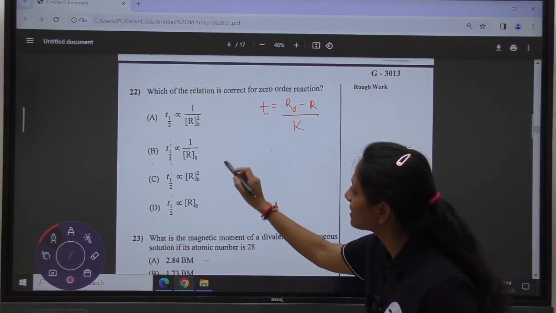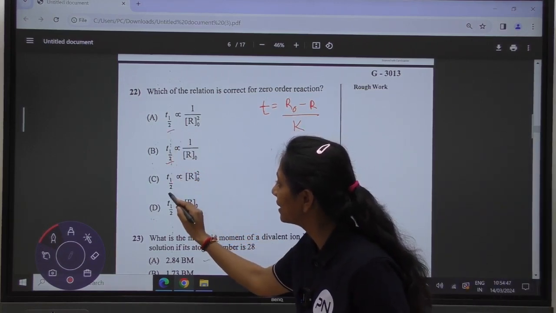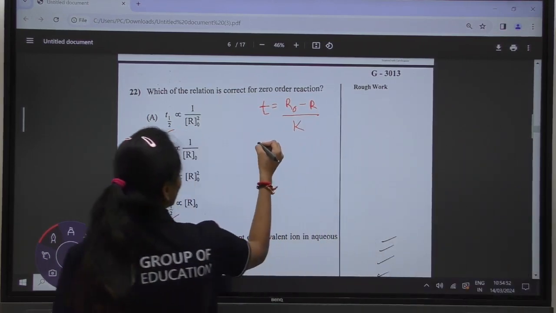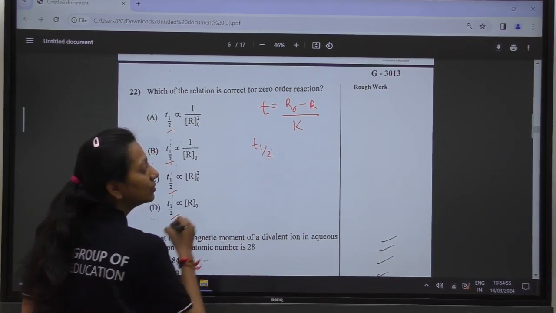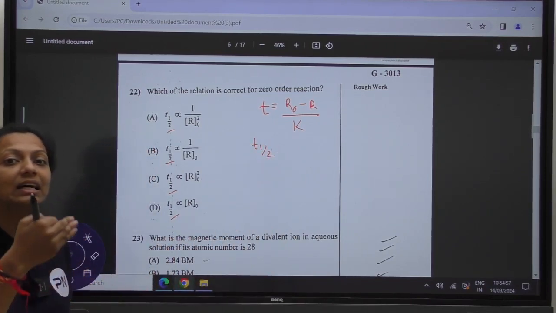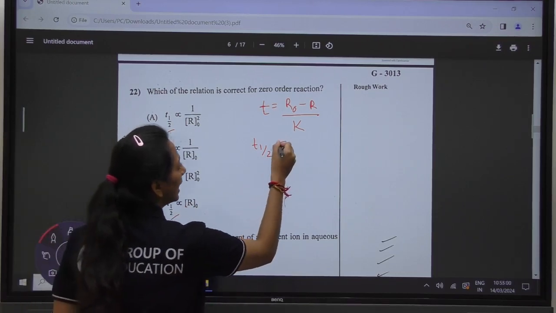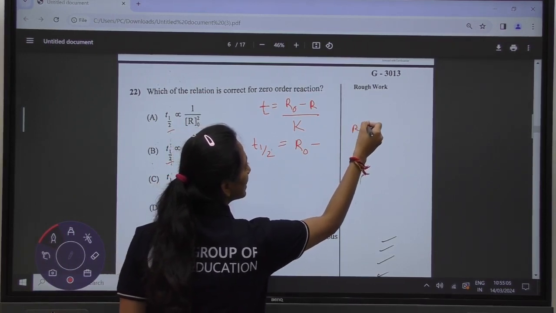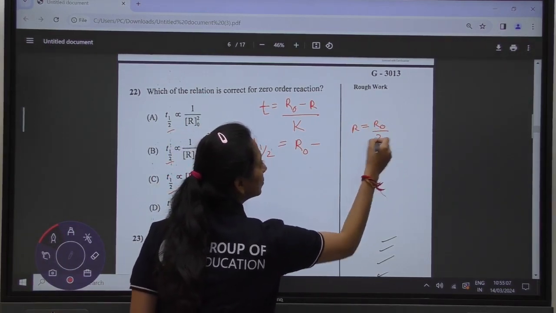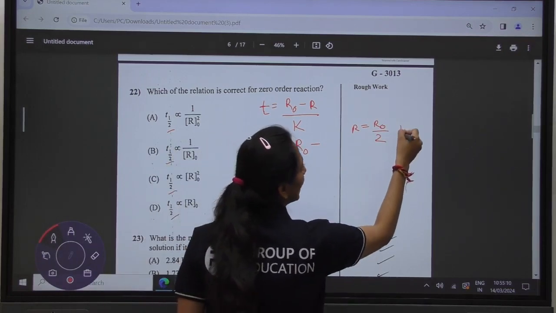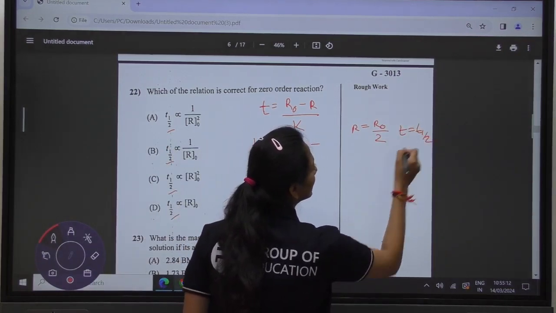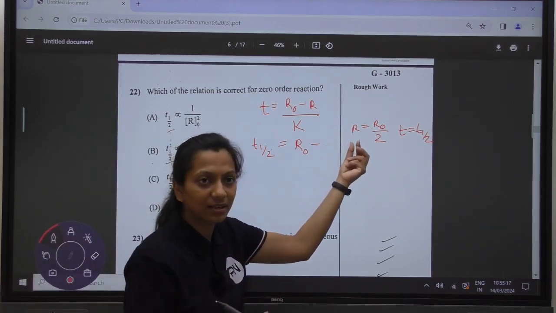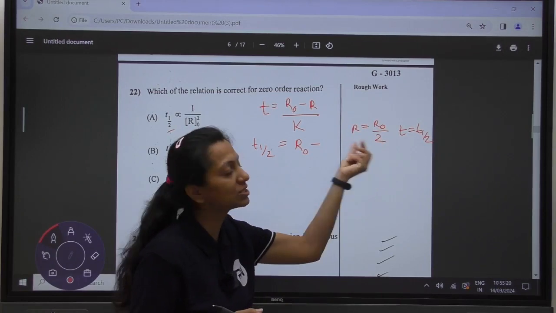The question they are asking is with the t half. In this, they want to know the relation of t half with R naught. So when the reaction is at t equal to t half, it means half of the reaction is completed. At that time, the remaining concentration R will be equal to R naught by 2. This happens when time is equal to t half. When the reaction is half completed, the remaining concentration will be equal to half of the initial concentration.